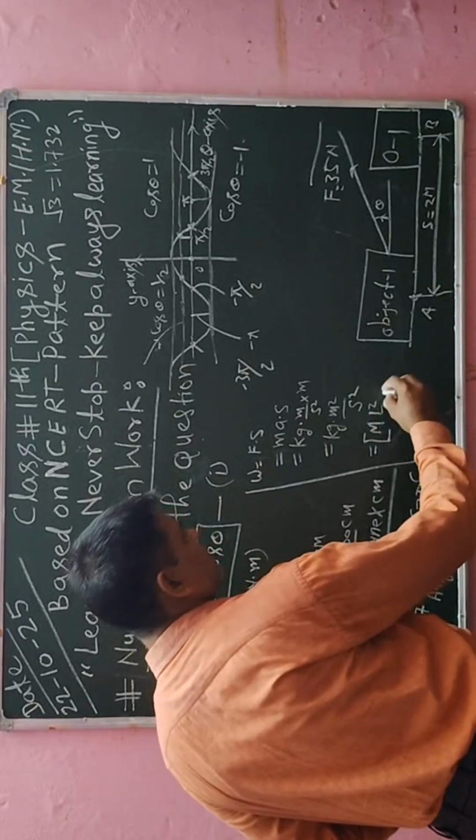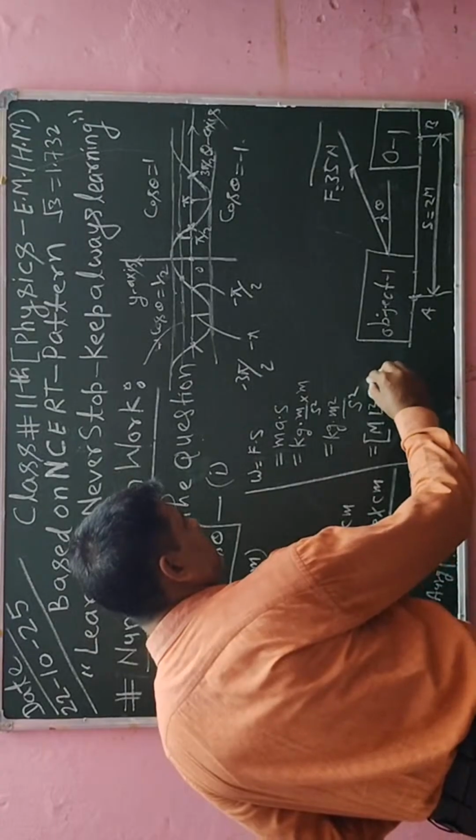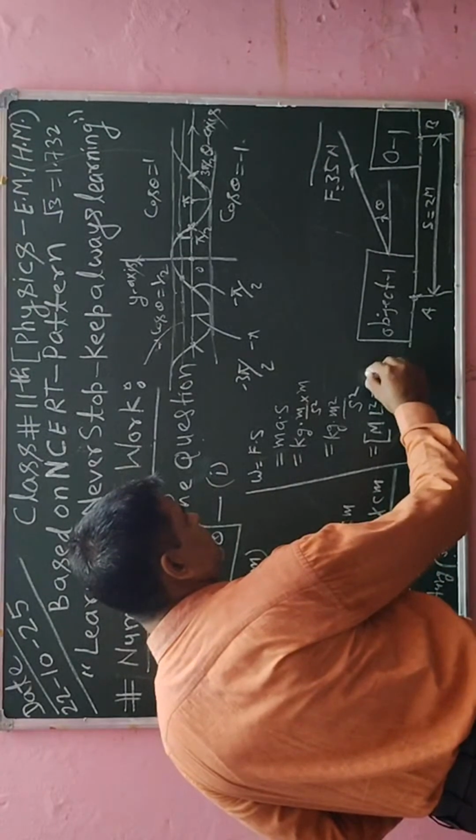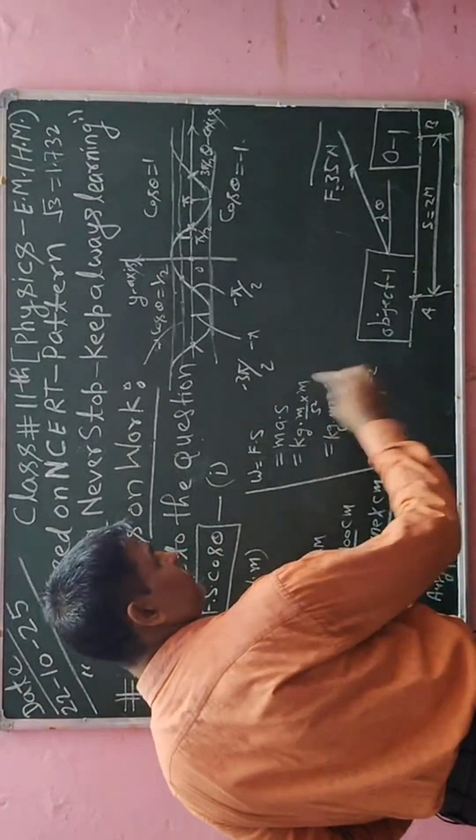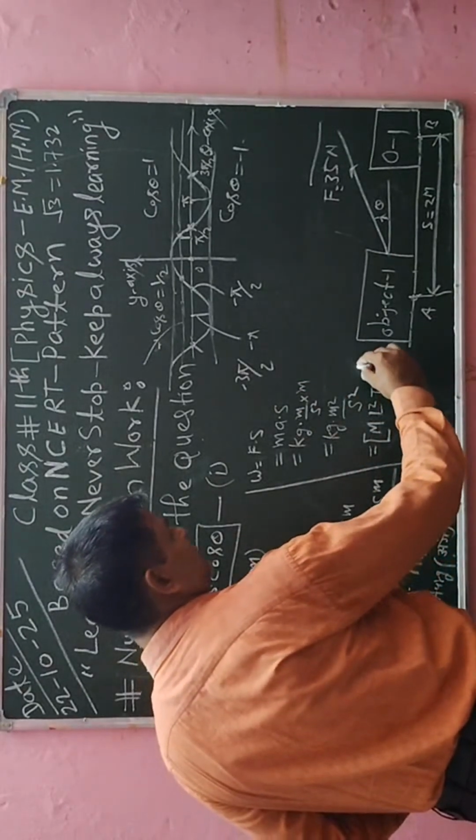S is measured in seconds, so its dimension is T, and it is in the denominator, so it will be T to the power minus 2.